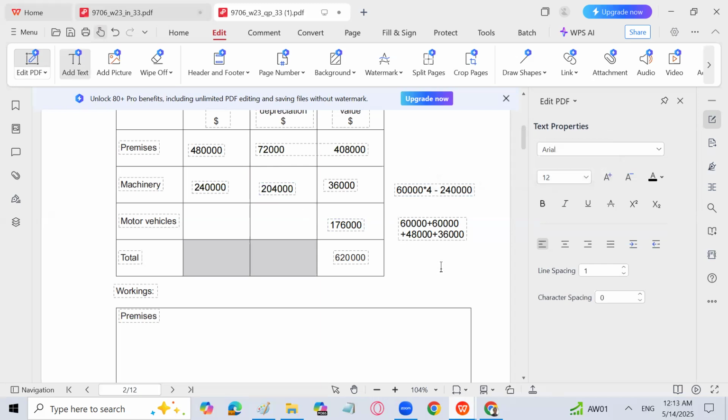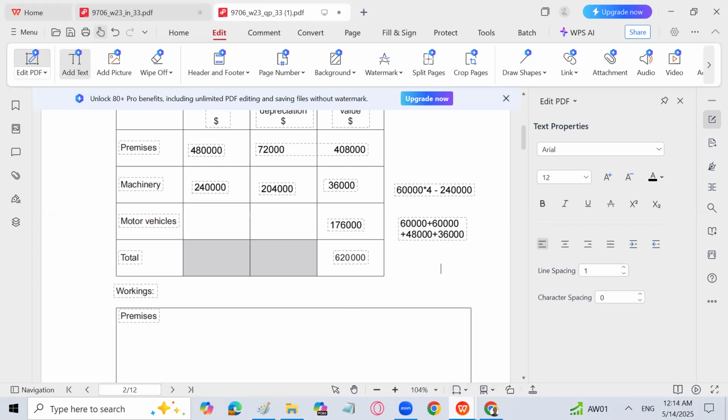I will repeat again. 2 assets have already been fully depreciated. 60,000 cost fully depreciated. So whole depreciation has been done, 60,000, because the book value is nil. Then again 60,000. Third asset is depreciated by 48,000. That is why its carrying value is currently 12,000. And the 4th machinery, 60,000, is being depreciated for 6 years. That's why carrying value is 24,000 and 36,000 is the depreciation. So the total depreciation on all these 4 assets is 2,04,000. That's how we have calculated that.